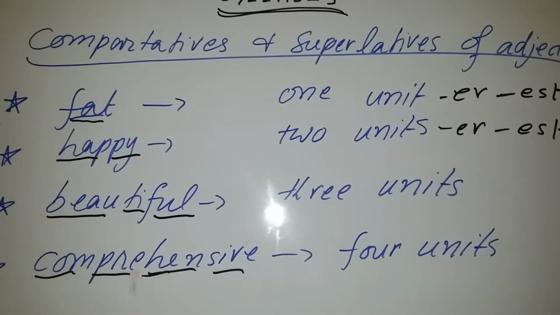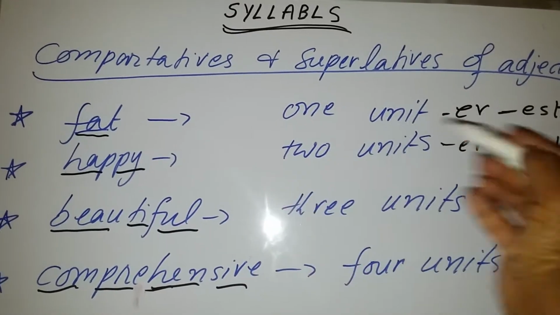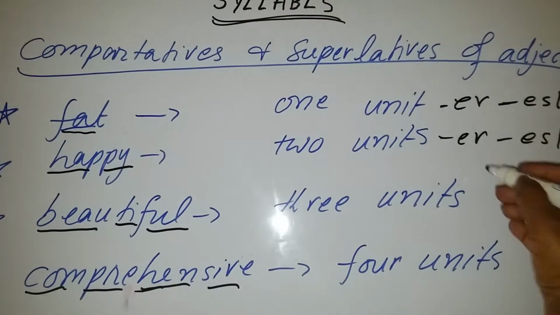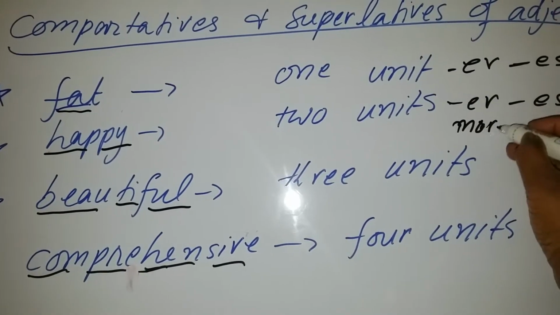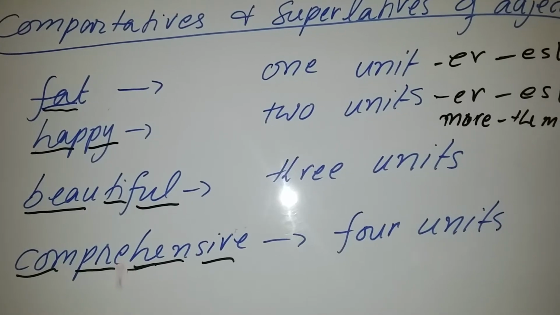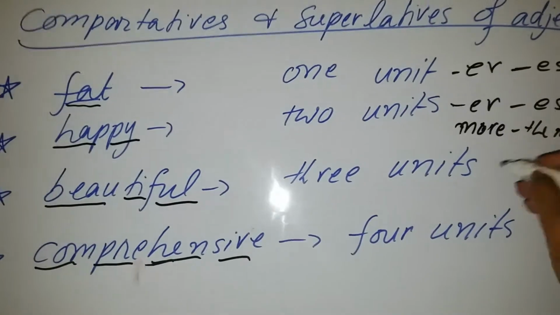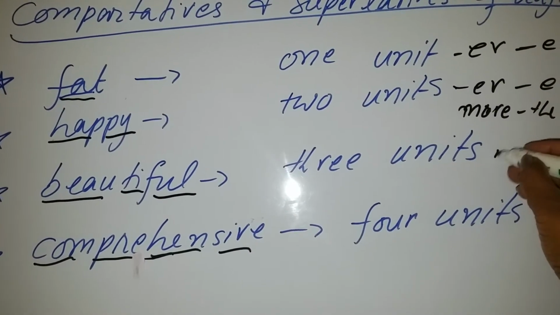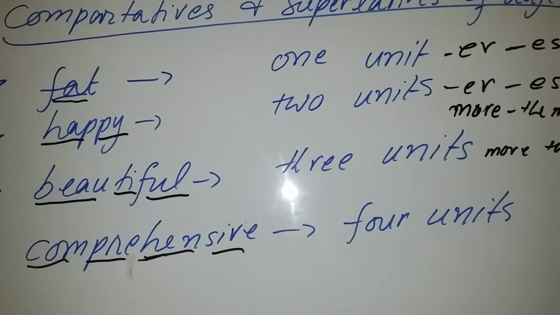happier and happiest. And it can also be converted into second and third degree, comparative or superlative, by putting more and the most. And if there is a 3-unit word, you will put more and the most before it.